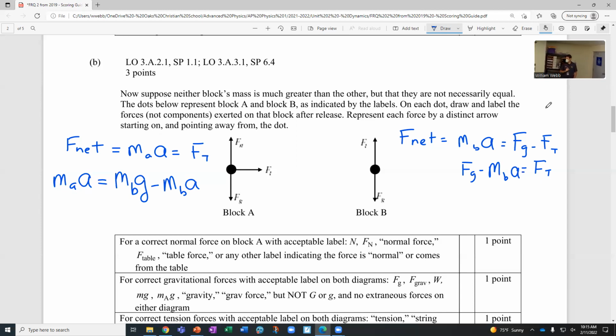Connecting the two equations, are we okay with that? All right, they want us to solve for A, so we need to get the A's on the same side. So mass of A times acceleration plus mass of B times acceleration equals mass of B times G. Okay there? All right, and then we can factor out the A.